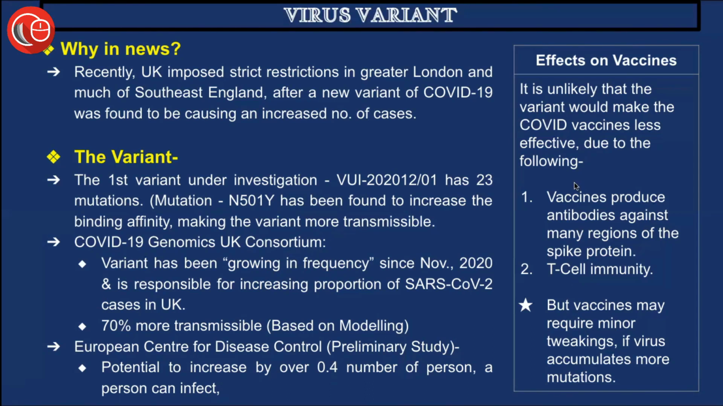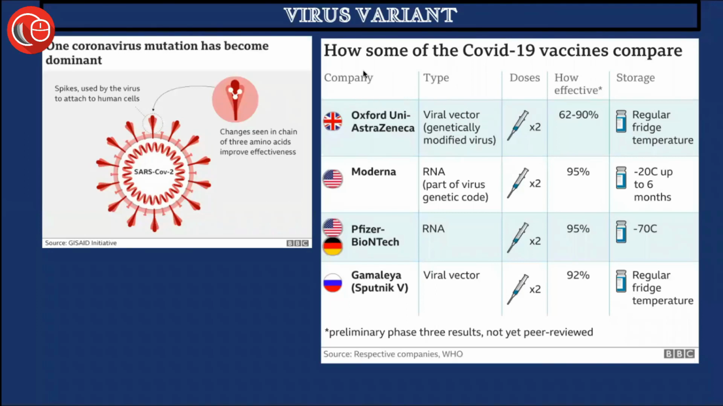And all the vaccines that we are seeing in the race, be it the Pfizer vaccine or AstraZeneca or Moderna or the others, all have this T cell immunity endowed into themselves. But the vaccines may require minor tweakings if the virus accumulates more mutations. So yes, of course, some changes might need to be brought into the vaccines if there is greater accumulation of mutations in this virus. As we've discussed, these are the vaccines: AstraZeneca, Moderna, Pfizer, and Gamaleya's Sputnik 5, which is from Russia. These are all the vaccine contestants that we have right now.